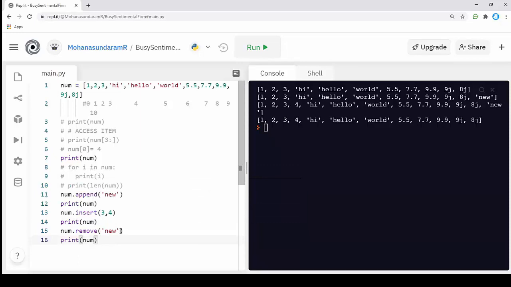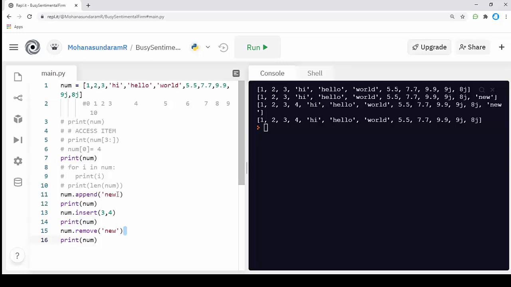The remove function does not need an index value. We call the value that we want to remove using the remove function. Just call the value. Here I want to remove the new value. New is a character that was present in my list. I had appended it and I'm removing it using the remove function. This way we can remove a value from a list.